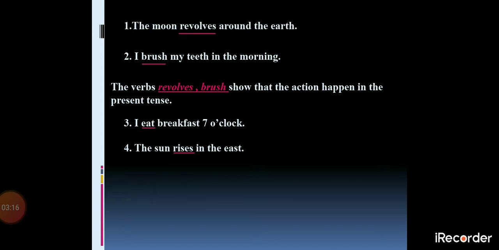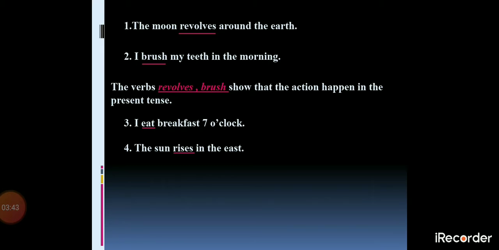Like I told you, the moon revolves around the earth. This is a fact. We cannot change it. It was there in the past, it will be there in the future, it is there in the present. I brush my teeth in the morning. It's a part of my habit. It is a part of my daily routine. I cannot avoid this routine. So brushing is my daily routine.